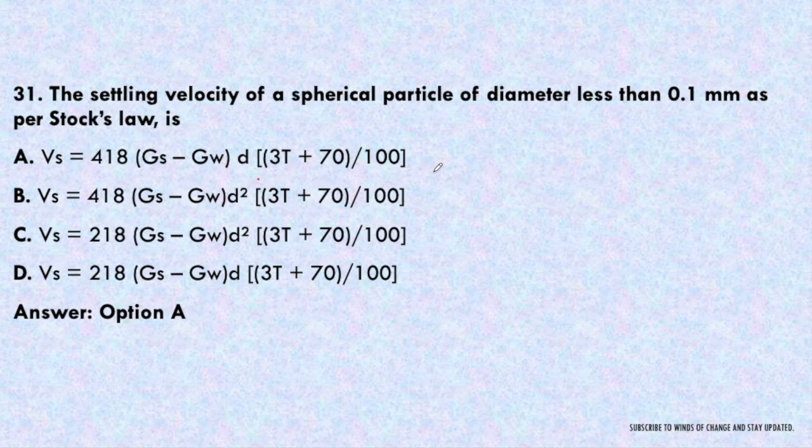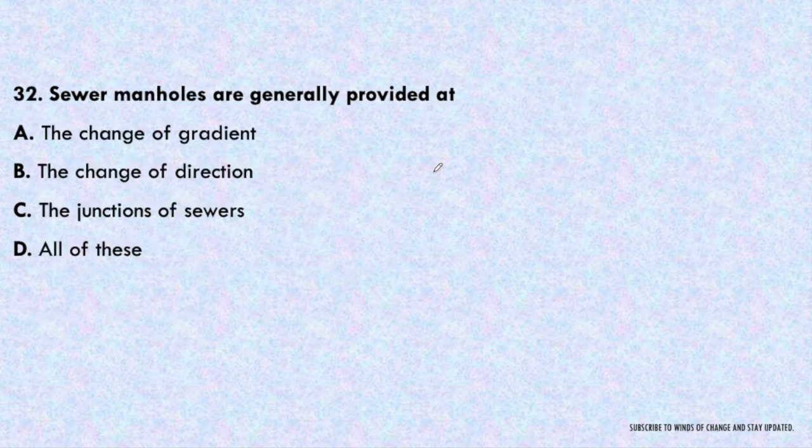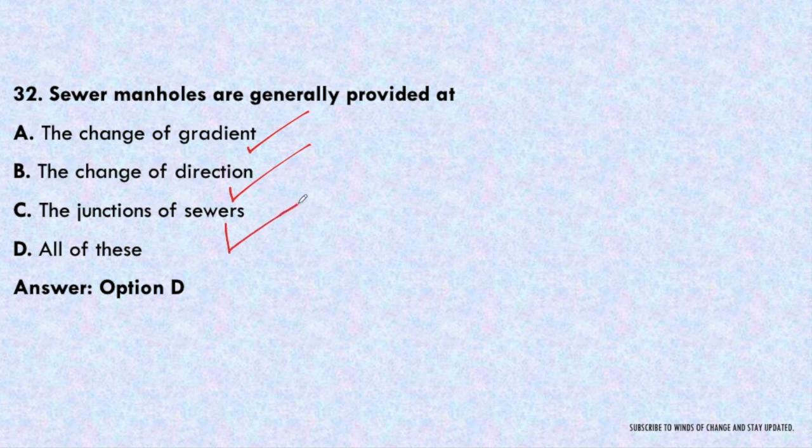Next question. Sewer manholes are generally provided at the change of gradient, change of direction, junction of sewer, or all of these. So sewer manholes are provided at all of these locations. Option D will be correct. At the change of gradient we will provide a manhole, at the change of direction we will provide a manhole, as well as at the junction of the sewer we will provide a manhole.